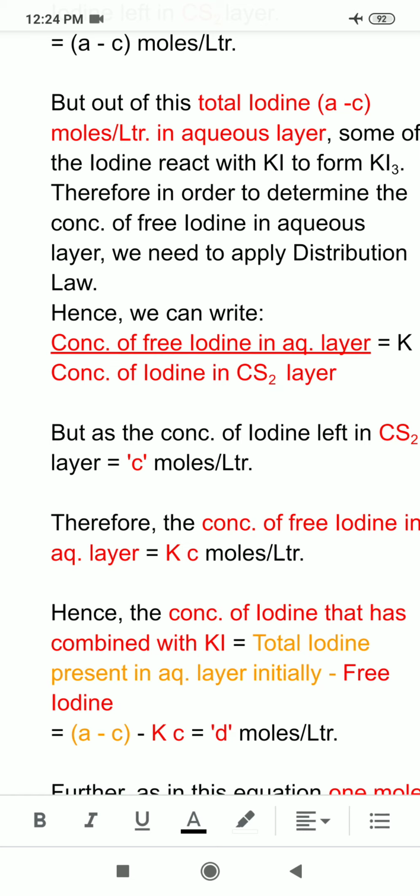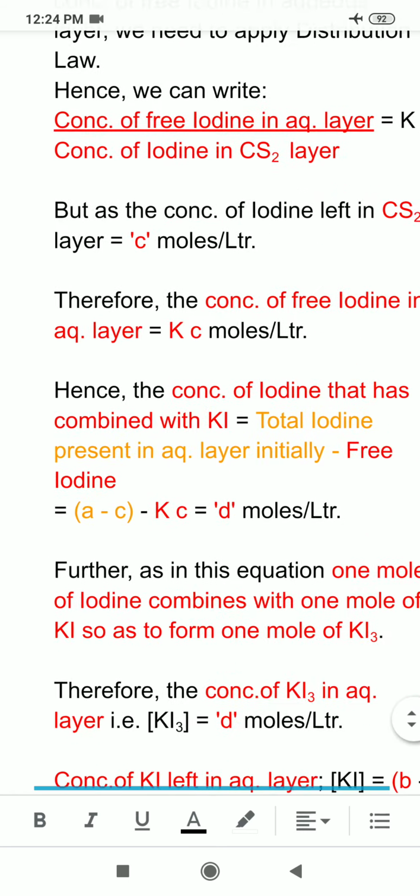Hence the concentration of iodine that has combined with KI will be equal to... now how do we find the concentration of iodine that has reacted with potassium iodide? We will say that the difference between the iodine initially in the aqueous layer and the free iodine left gives the concentration of iodine that has combined with KI. The total iodine present in the aqueous layer initially I calculated to be A minus C moles per liter, shown in orange, and free iodine I found by using distribution law equal to Kc. So the concentration of iodine that has combined with KI would be equal to A minus C moles minus Kc. This comes out to be equal to D moles per liter.